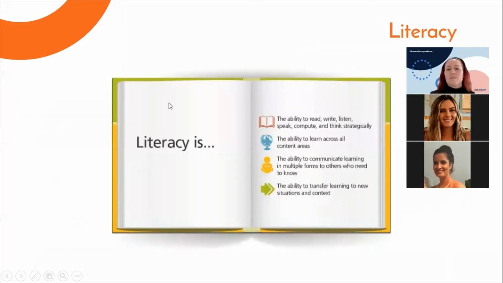So literacy is the ability to read, write, listen, speak, compute, and think strategically. It's across all of the content areas, and of course the ability to communicate is really, really essential in every key learning area and for life as well. And then of course we want to be able to transfer those skills to new situations and new contexts.